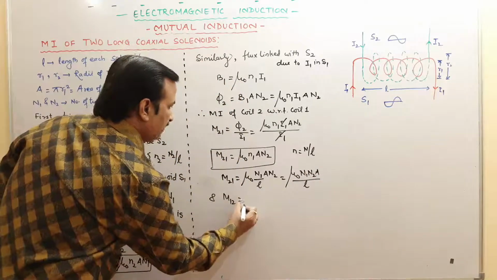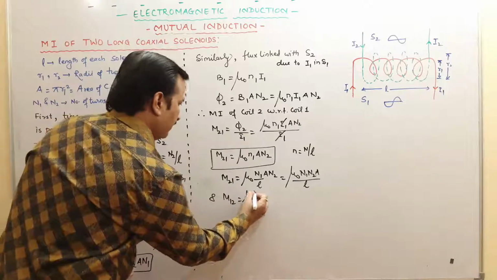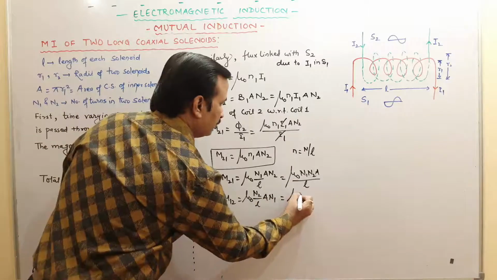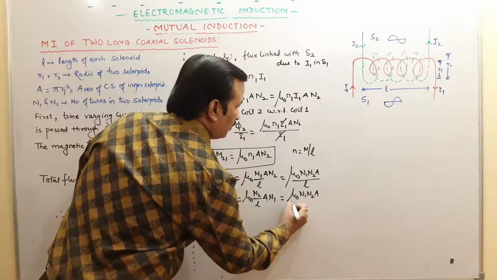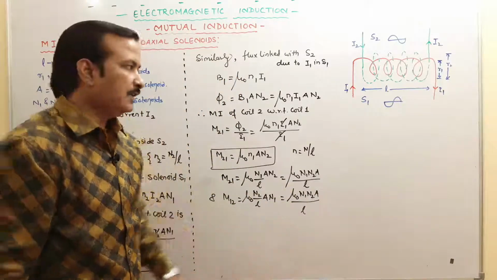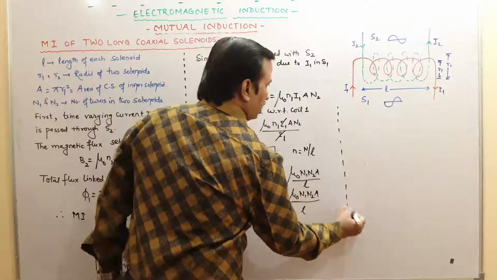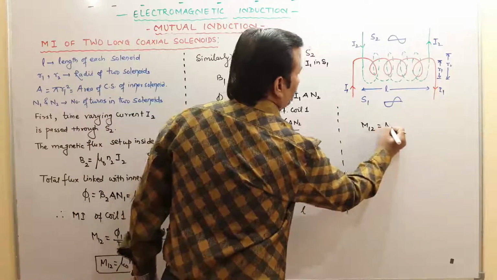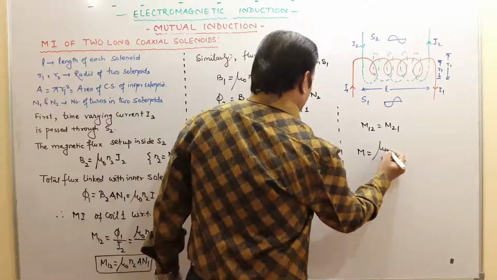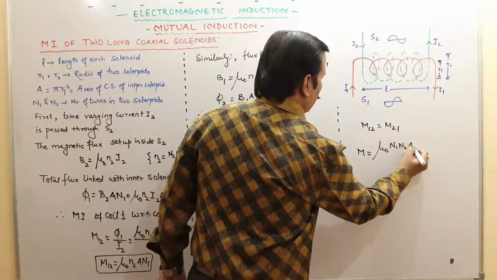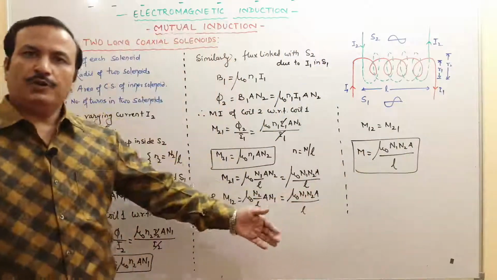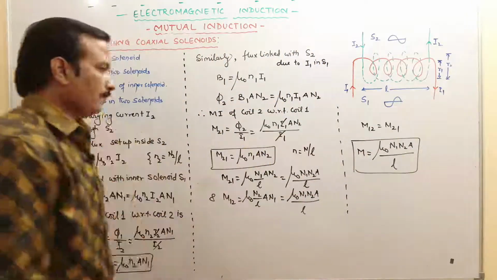And M12, you see, mu naught N2, we can write capital N2 upon L, into A into N1. So this is again you are getting mu naught N1 N2 A upon L. देखिए M21 M12 दोनों सेम है, right? So therefore we can write M12 equal to M21. That means mutual inductance is equal to mu naught N1 N2 A upon L. This is mutual inductance of one solenoid over the other solenoid.